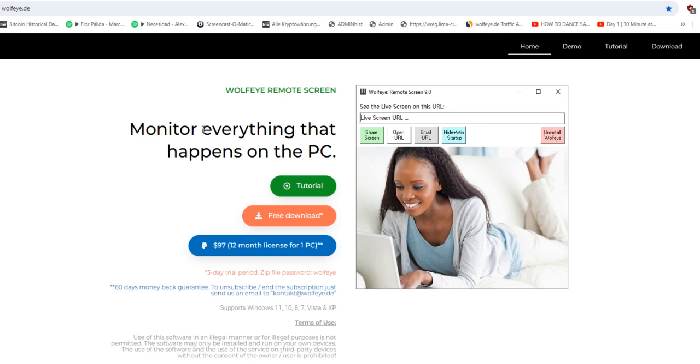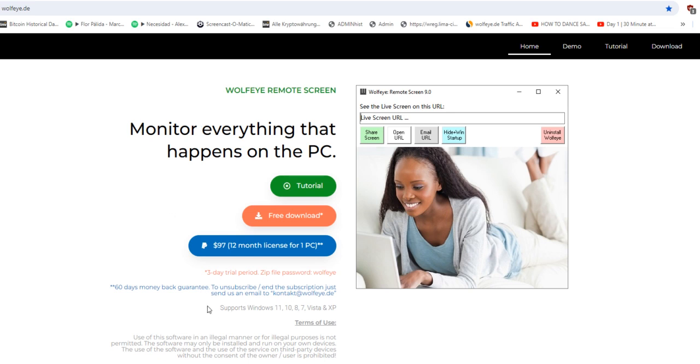And you will be able to see the live screen through the browser. The software will generate a link through which the live computer screen will be shown to you. That is why you will be able to see it also using your smartphone. You have a browser on your smartphone, you open the link and see the live computer screen, or you can use any other remote computer, your personal computer, to see what is being done on that computer.